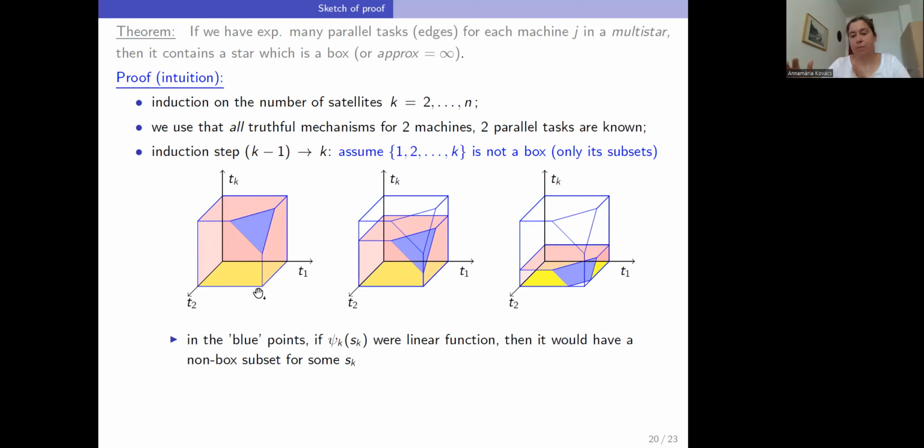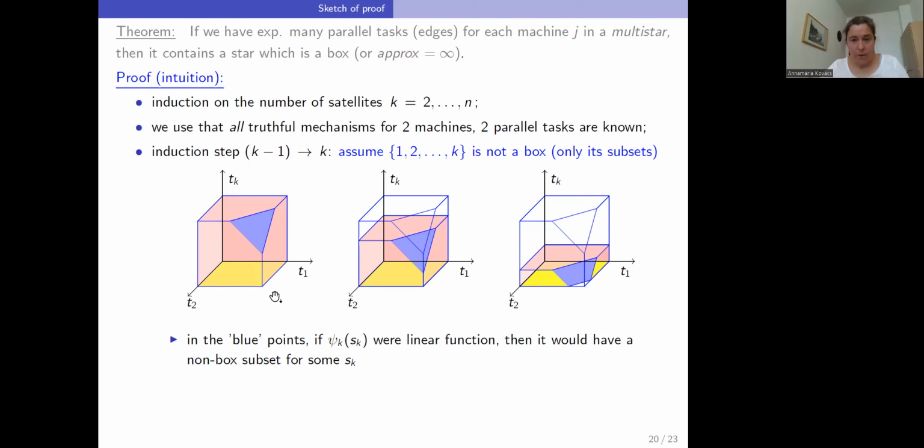Now either our big new star is also a box, or so to say there are many boxes of k elements, in which case we are done, or it is not a box, but then the region where the T machine receives all the k tasks has such a form. You see the proper subsets are all boxes, but the whole set is not a box.